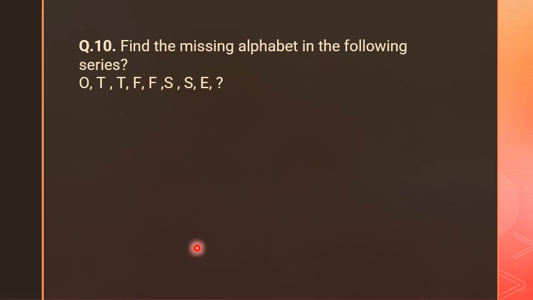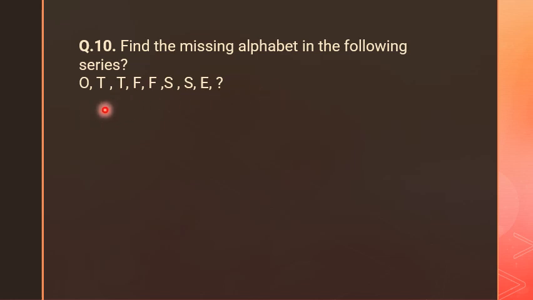We have question number 10. This question is very interesting. You have to give me the answer in the comment box also. Find the missing alphabet in the following series. We have one series. Just read it: O, T, T, F, F, S, S, E, and now the last one is a question mark. It means we have to find out this question mark alphabet.